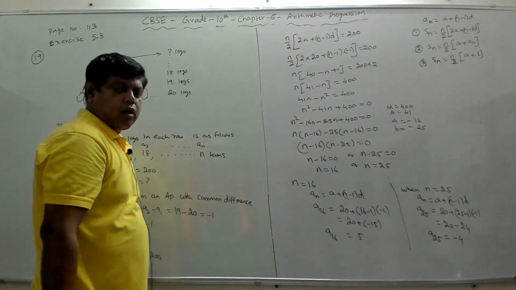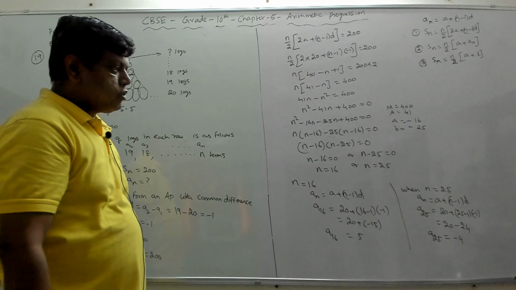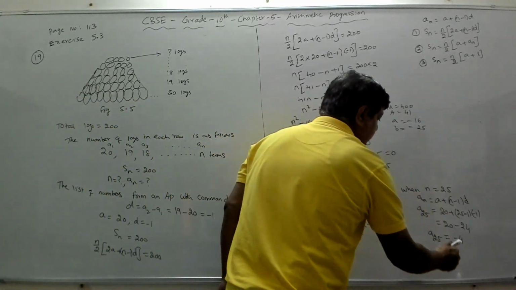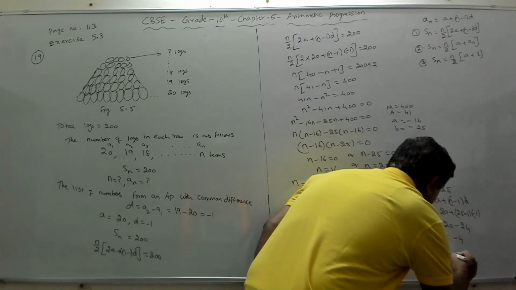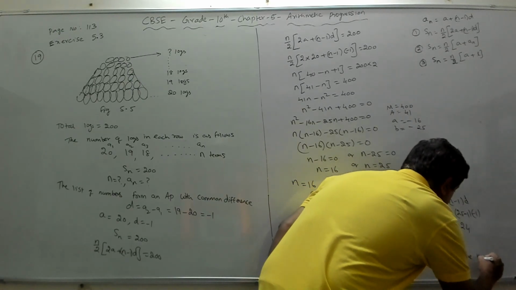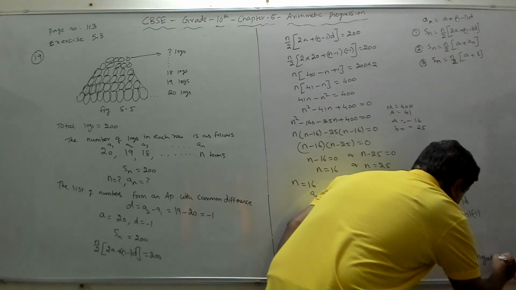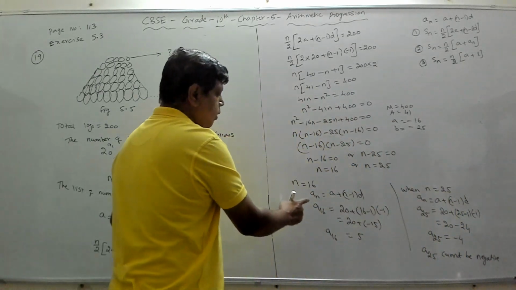The number of logs cannot be negative. So therefore we cannot have n equal to 25. This will not work. A25 cannot be negative. Therefore n cannot be 25. So the only answer is this.